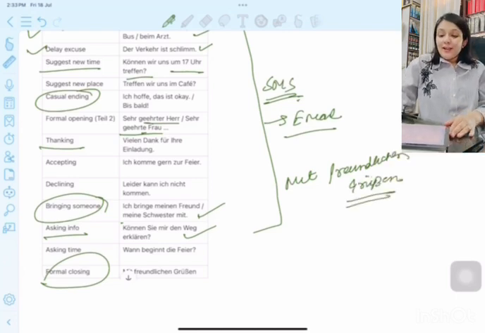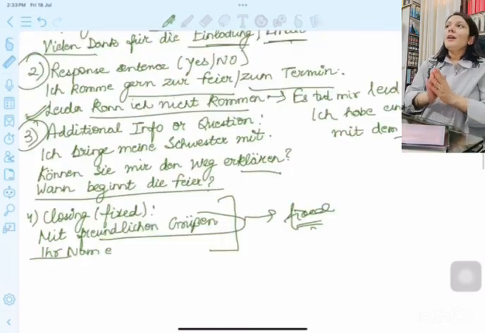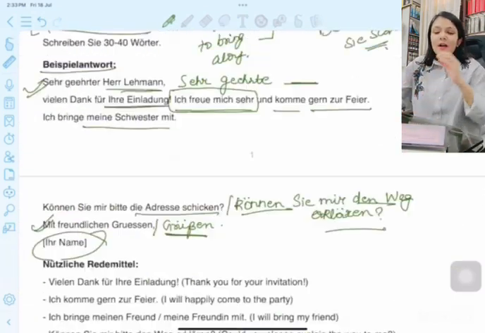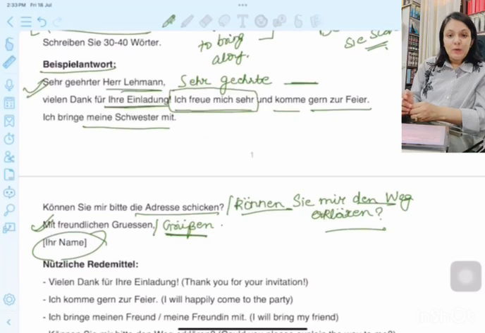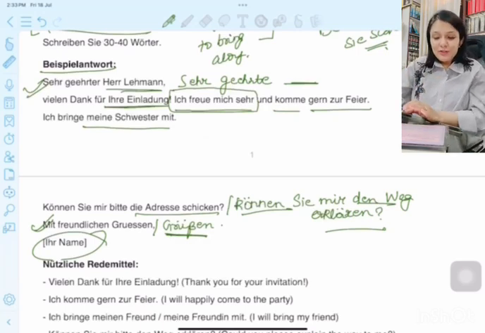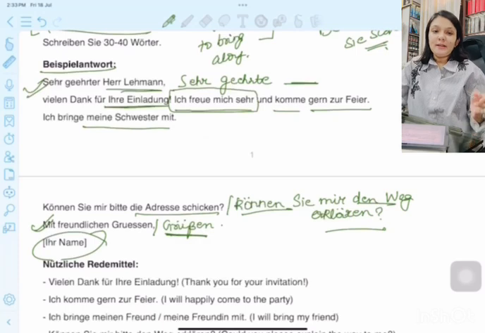Yeah, okay, so I hope this was helpful. I have provided you a good amount of Redemitels, a structure that could be used. Please keep it handy, make notes of the same, watch this video again, have a pen and notebook, try making notes on your own, and when you have the exam, you can use these Redemitels, you can use these structure, and you can actually score very well in your Schreiben exams.